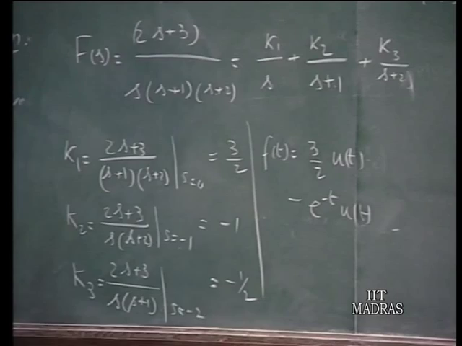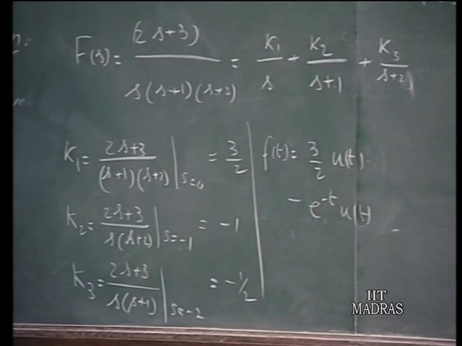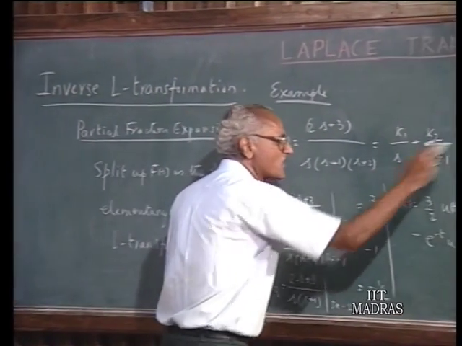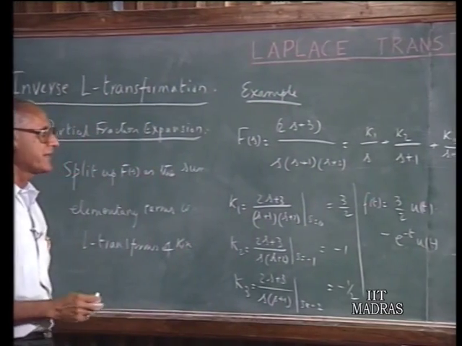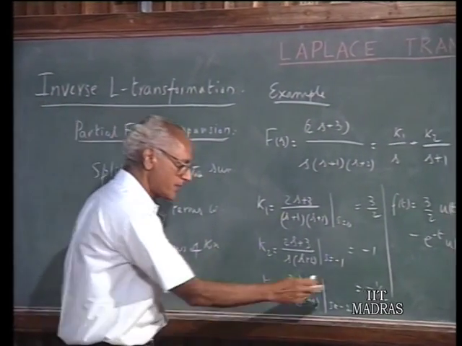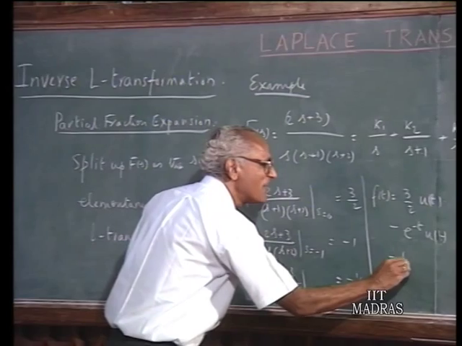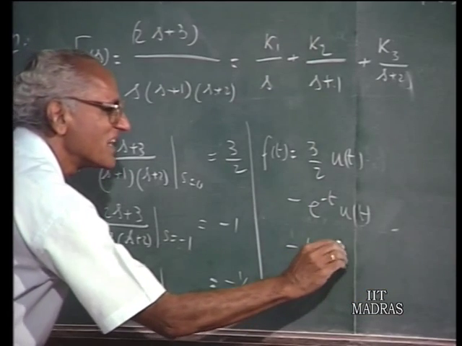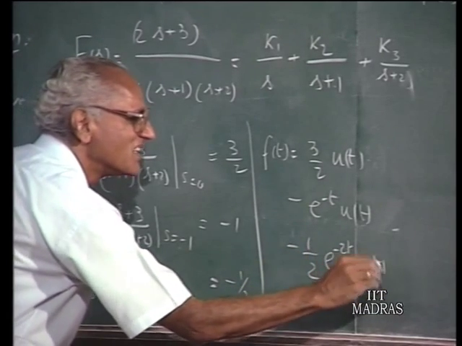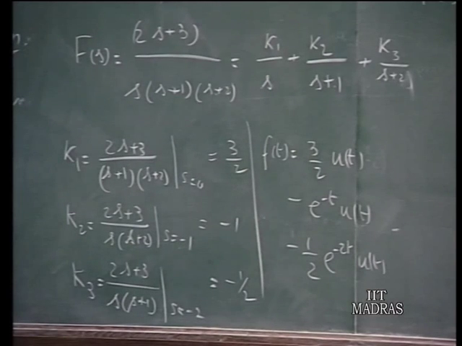That is the inverse Laplace transform of k2 upon s plus 1. The inverse Laplace transform of k3 upon s plus 2 is k3 e to the power of minus 2t, k3 is minus half. So, minus half e to the power of minus 2t u(t). That is the final result: 3 upon 2, minus e to the power of minus t, minus half e to the power of minus 2t, times u(t).